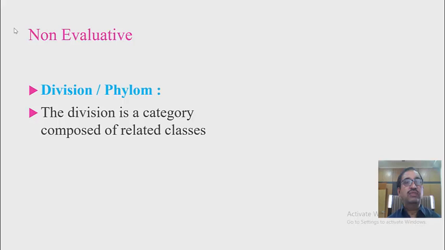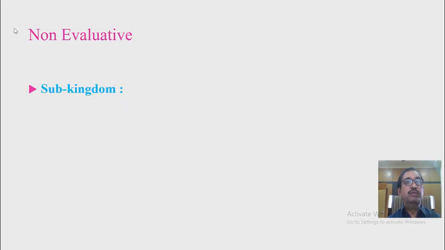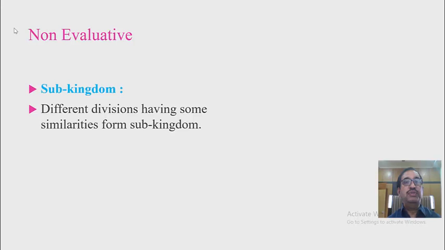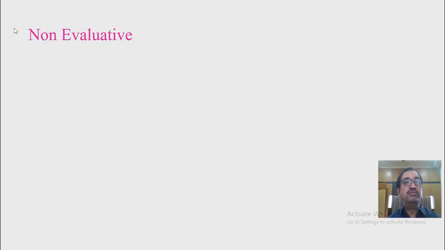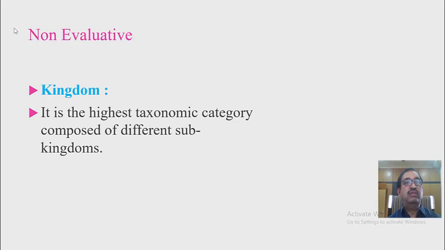Division or phylum. The division is a category composed of related classes. Subkingdom. Different divisions having some similarities form subkingdoms. Kingdom. It is the highest taxonomic category composed of different subkingdoms.